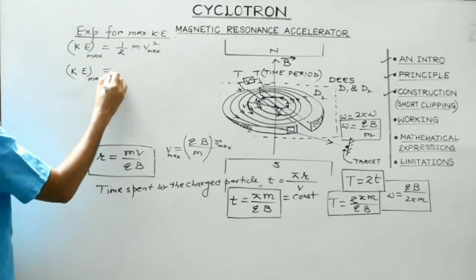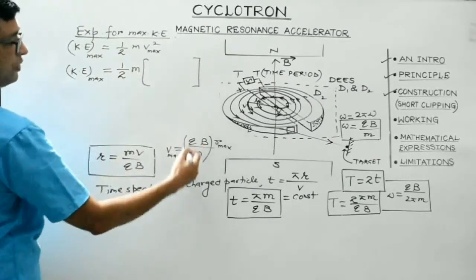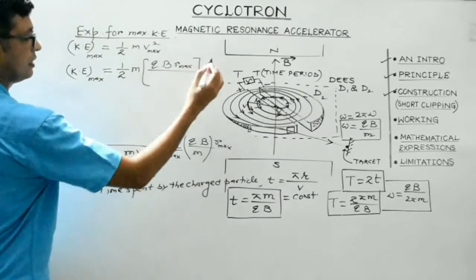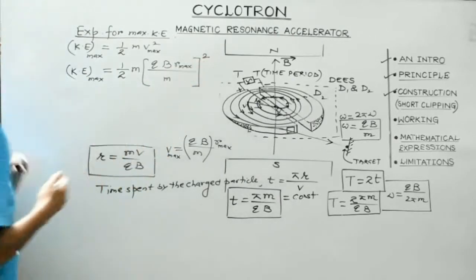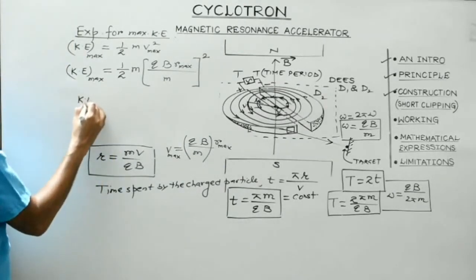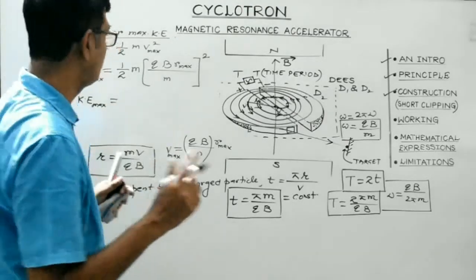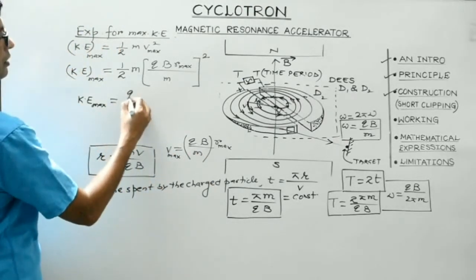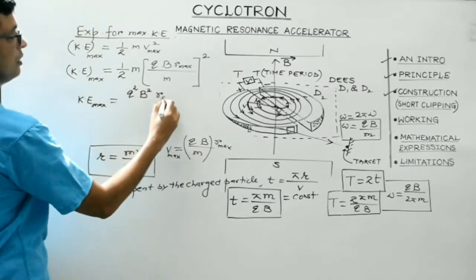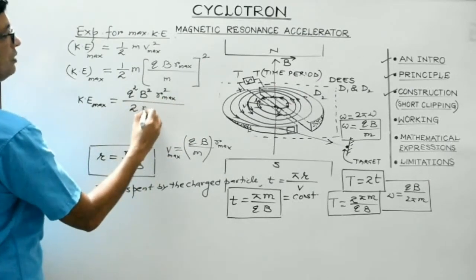So maximum kinetic energy would be equal to half m. Let's substitute the value of v max. It would be qB R max divided by m, and whole square, right? So what we get is the maximum kinetic energy which the positively charged particle will possess is q square B square R max square divided by twice into m.